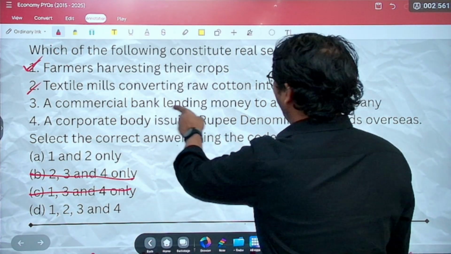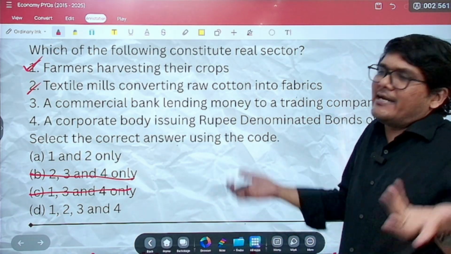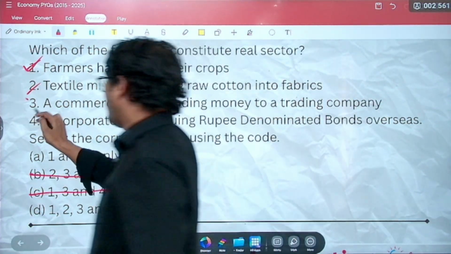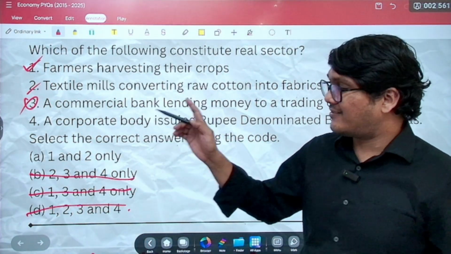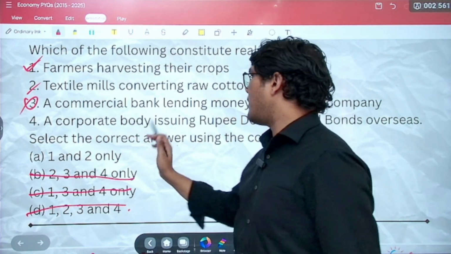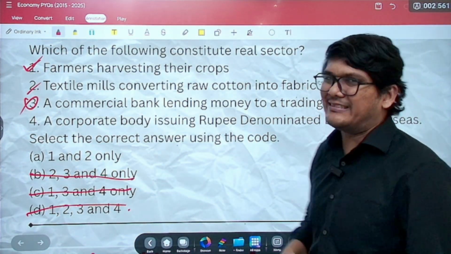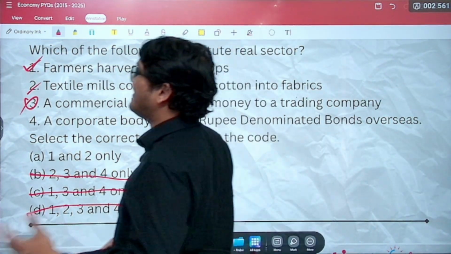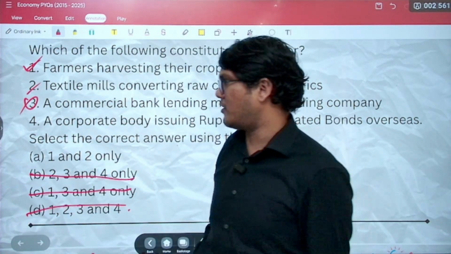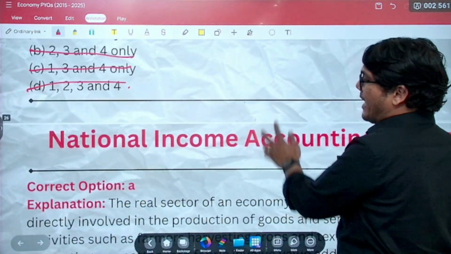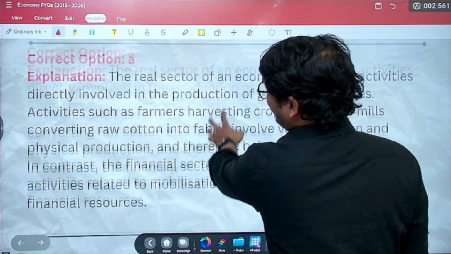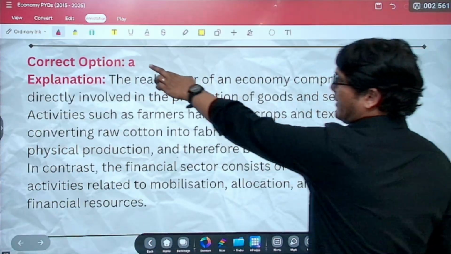Third, a commercial bank lending money to a trading company is simply lending. So a commercial bank is not producing any goods and services. So 3 is incorrect. So this is also gone. Correct option is 1 and 2. But still, let us have a look at 4. A corporate body issuing rupee denominated bonds overseas. Again, simply mobilization of money, no production as such. So this is also incorrect. The correct option is A, 1 and 2.